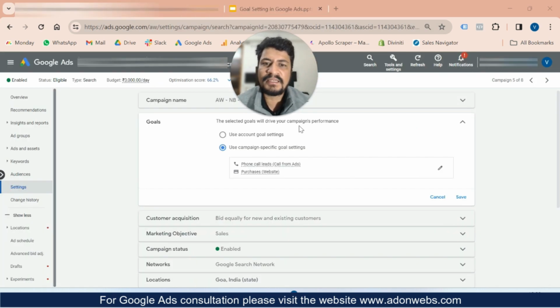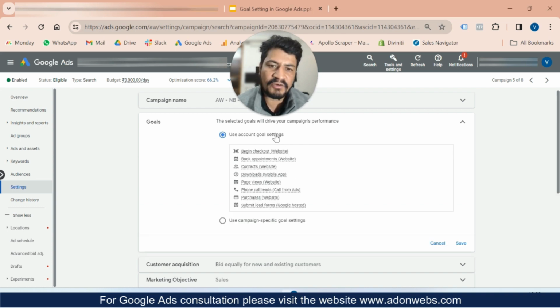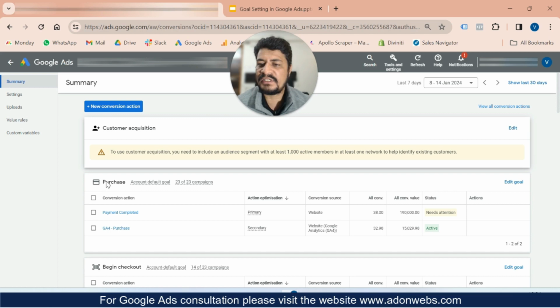Now you can see my campaign level data here. Oh sorry, the campaign which I have selected. If I select this account level setting, you can see that Google is automatically optimizing for the goal I make primary. Let me show you what I mean. Let's say I have selected purchase, for example. Now one is primary and one is secondary.